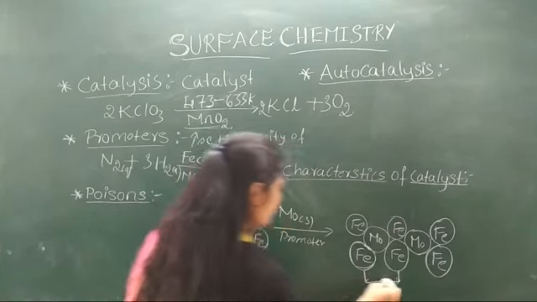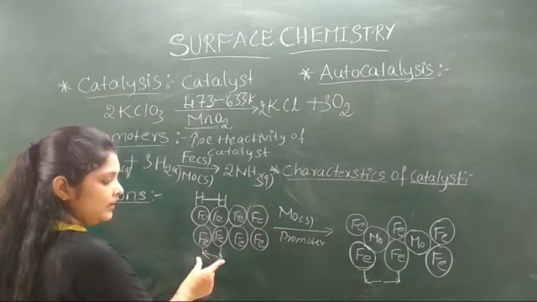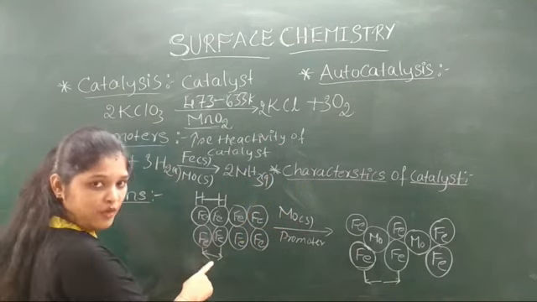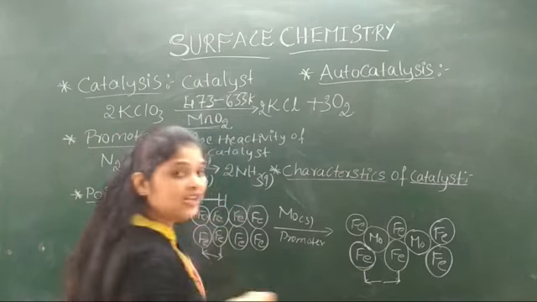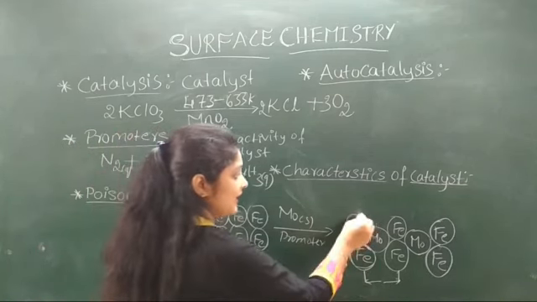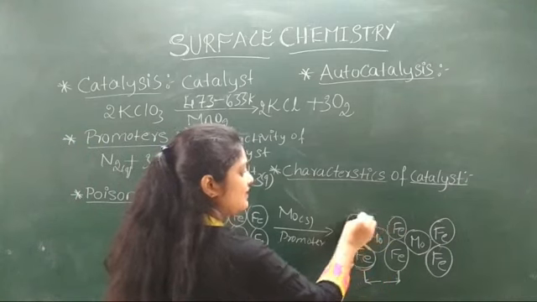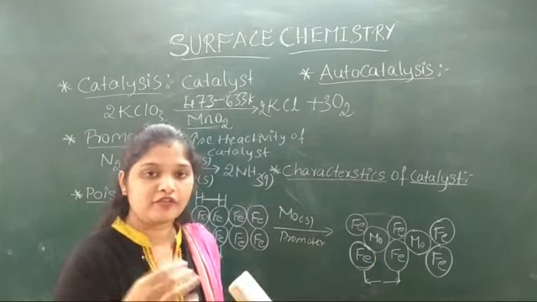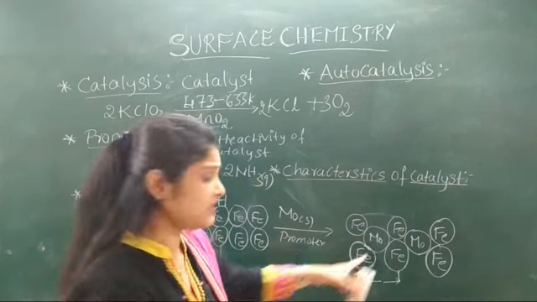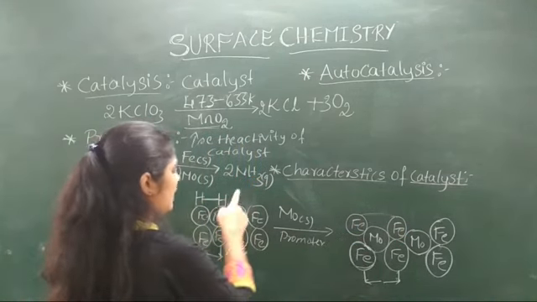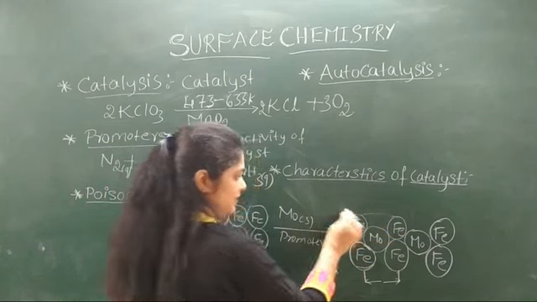Before the addition of promoter, the distance between the particles is very small, and here the distance between the catalyst particles is large, right? That means it increases the surface area or the lattice surface of the catalyst after the addition of promoter. Then what happens when the hydrogen molecules get absorbed on this surface?